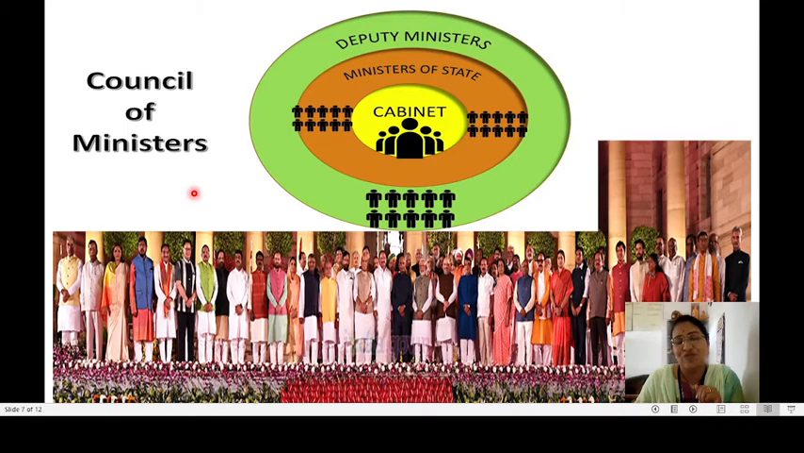Next comes Council of Ministers. So this is the present photo of Council of Ministers of Union Executive. In this you can see that there will be cabinet ministers, ministers of state and deputy ministers like this. This is one structure shown here. So let us study it in detail.